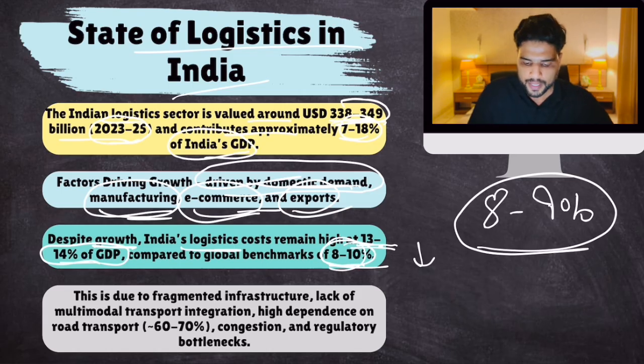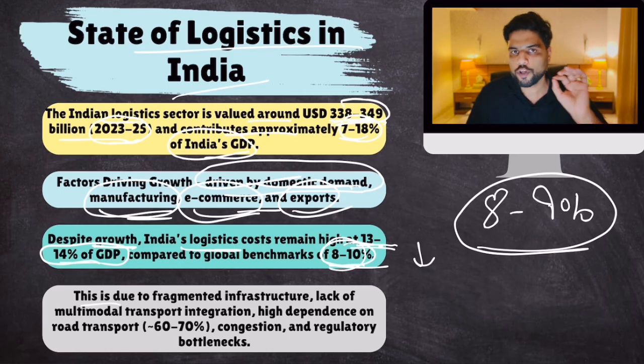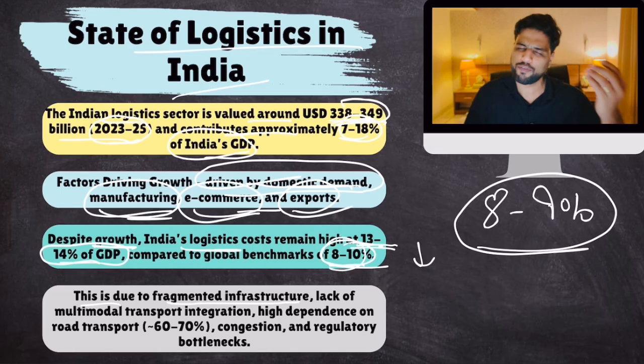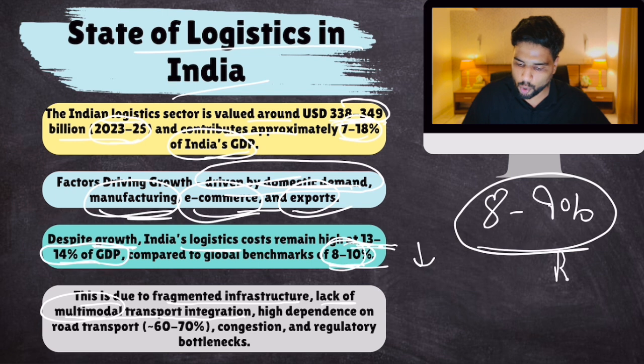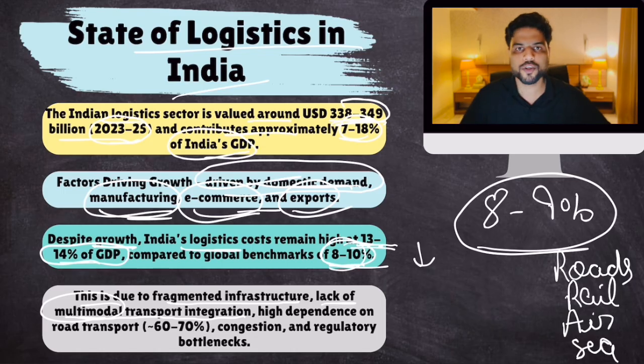Okay. Now, this poor performance of the logistics sector is due to fragmented infrastructure. Our infrastructure is fragmented, the state of our roads and bridges, though it's improving. That's problematic. Then, lack of multimodal transport integration. What do you mean by multimodal? Well, you must have studied in school modes of transport, right? Roads, rail, air, sea, different modes of transport are there, right? There is poor connectivity between each mode.